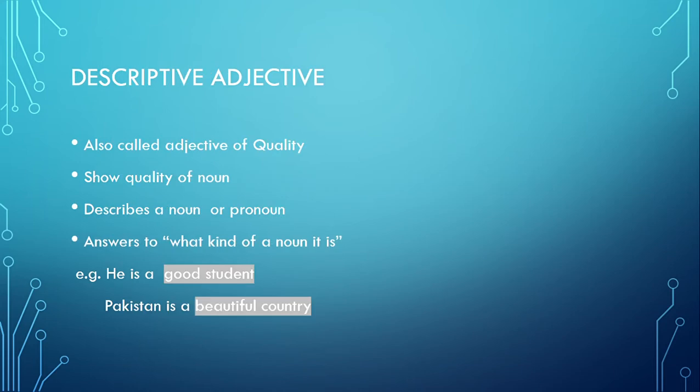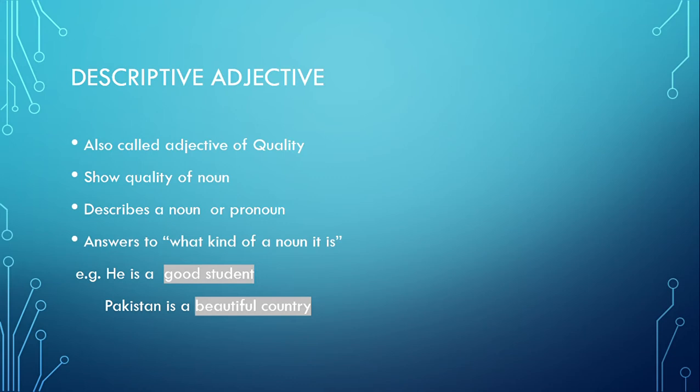Then comes descriptive adjectives. We can see from the name that it is the adjective which describes a noun or pronoun. It is also called adjective of quality because it shows the quality of a noun. And do remember that descriptive adjective answers to the question like what kind of a noun it is. For example, if I say what kind of a student he is, so the answer will be like he is a good student. So there is description of the student, that is that he is good. So this good is descriptive adjective.